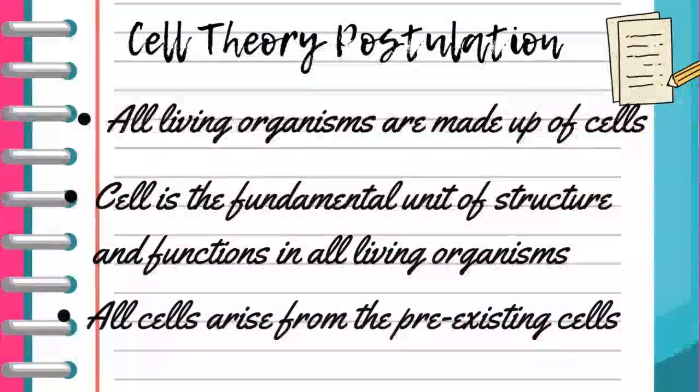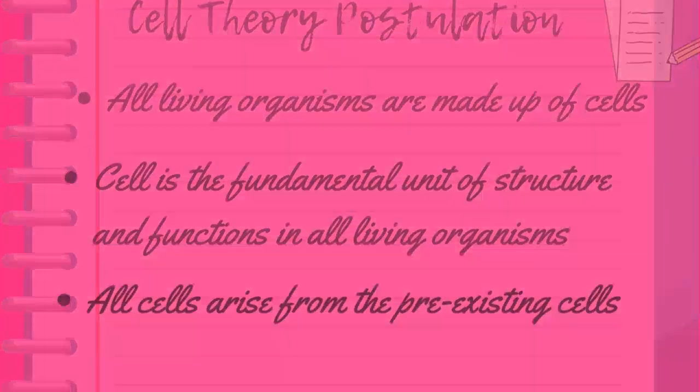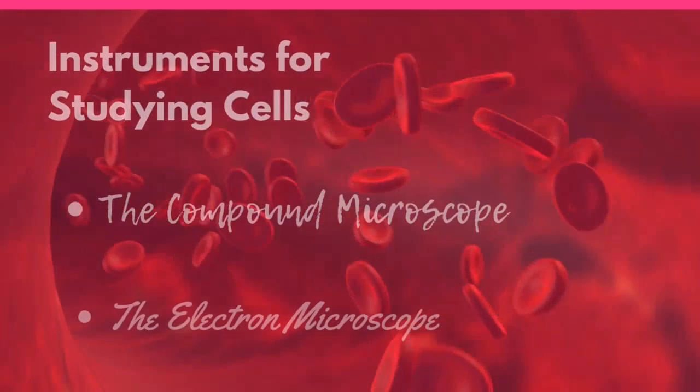Now, the cell theory postulation, we have about three of them. It says that all living organisms are made up of cells. Another one says all cells arise from pre-existing cells. And the third one is that the cell is the fundamental unit of structure and function of all living organisms.